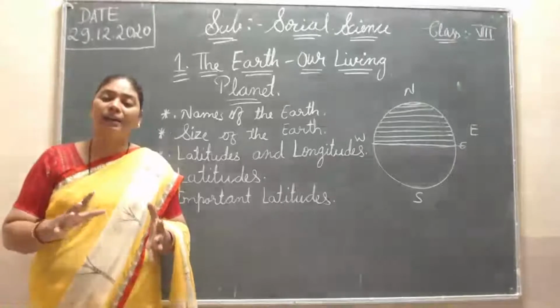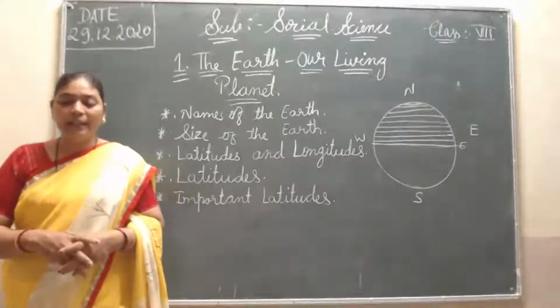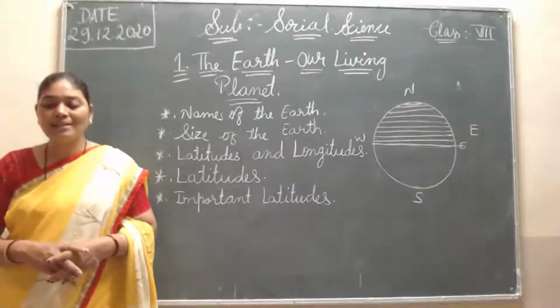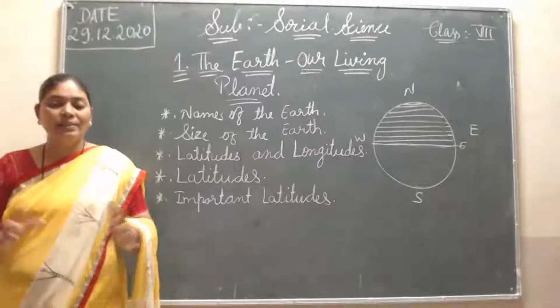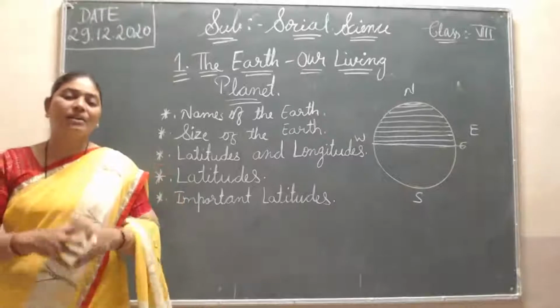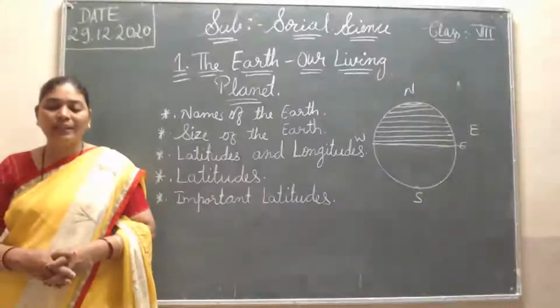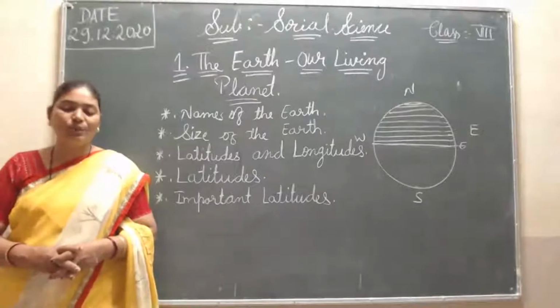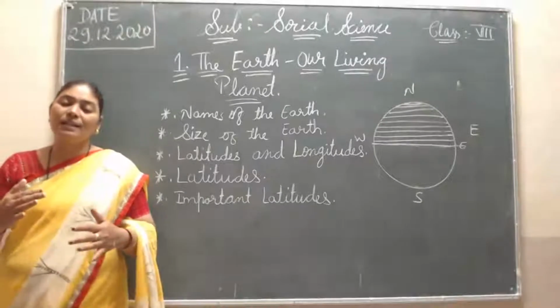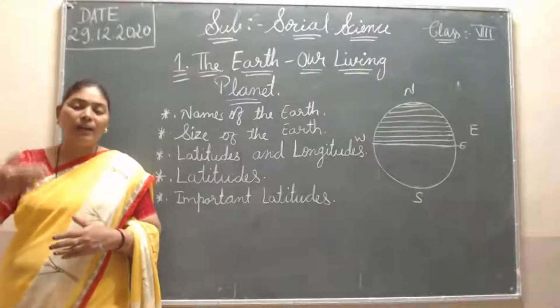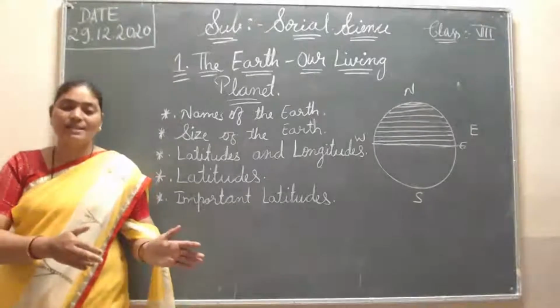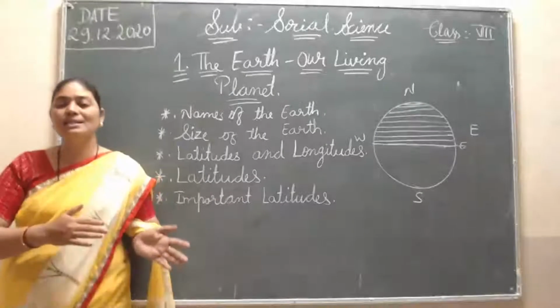The continents are land masses of large size. Asia is the largest continent in the world, while Australia is the smallest.